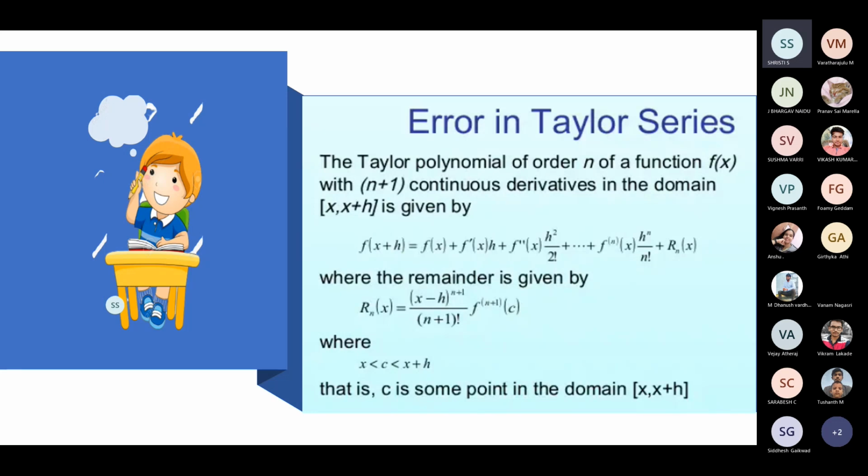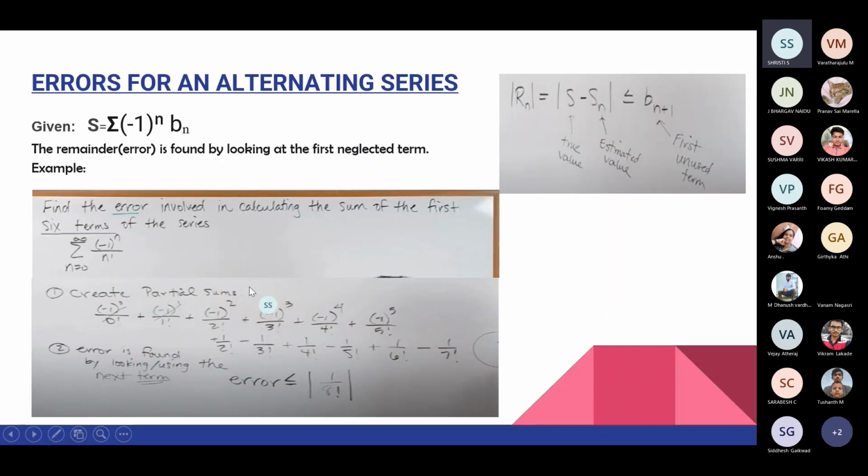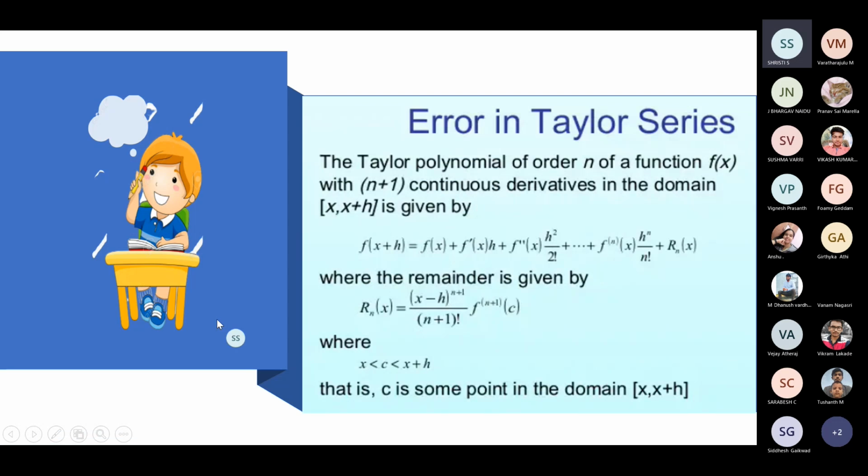In the Taylor series, there is an x term here, but as you can see in the previous one, we did not have any x terms. It was just numbers, so it was easy to work with them. When there's an addition of x, the formula becomes more complicated. As you can see here, we can write f(x + h) as f(x) plus the first derivative times h, where h is a small difference, plus f''(x) h^2/2!, and so on. Here the remainder is given by (x − h)^(n+1)/(n+1)!.